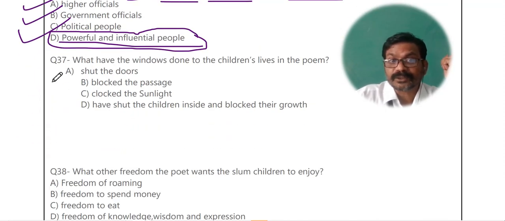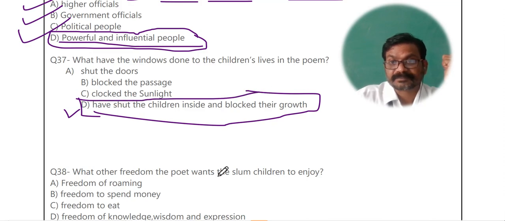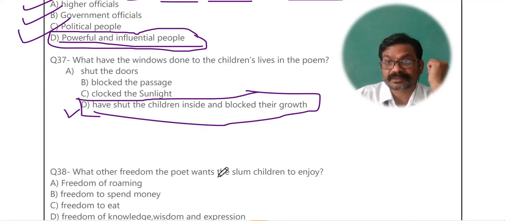Now, question number 37. What have the windows done to the children's life in the poem? Windows का क्या रोल है बच्चों के जीवन में? They have shut the children inside and blocked their growth because there are no windows at all. The windows of the slum classroom have shut the children inside.